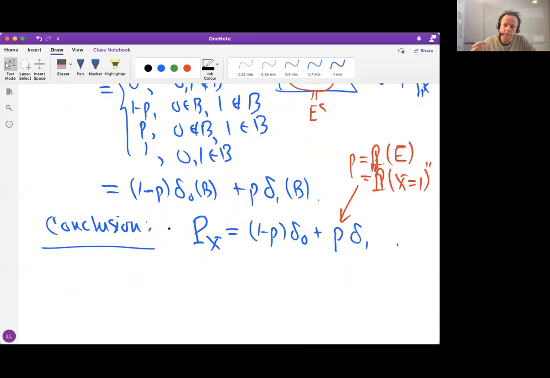In the year 1713, there was a publication called Ars Conjectandi by Jacob Bernoulli. So this is why this distribution is called the Bernoulli distribution with parameter P.